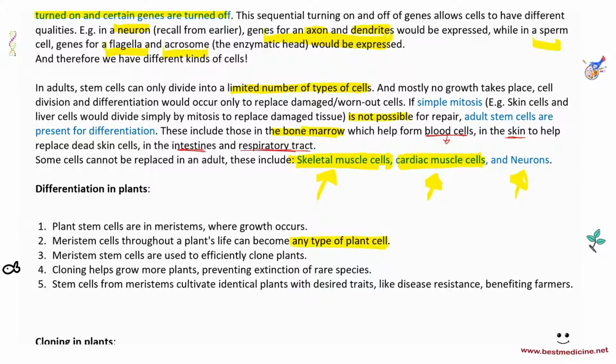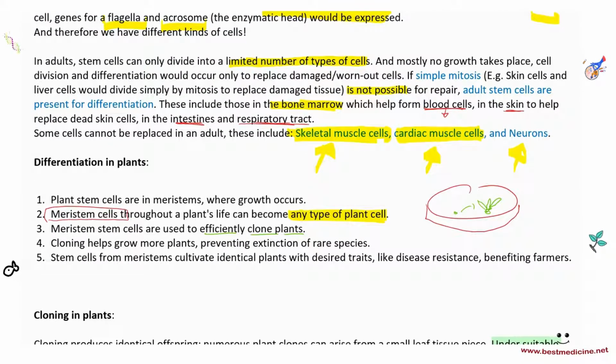You can literally take one cell. It's very different from adult stem cells. You can just take one meristem cell, put it maybe in a petri dish, right? You get a petri dish, get a culture medium, put a meristematic stem cell here, and over time, this should be able to give you a plant. Now, meristem cells are used to efficiently clone plants. Yes. How will that work? I'll show you in a bit.